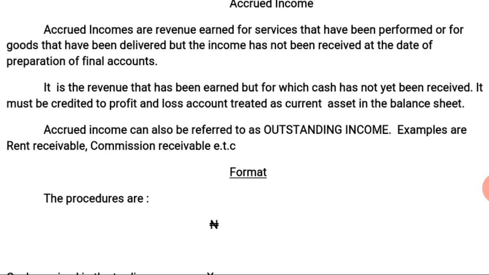Accrued income can also be referred to as outstanding income. Examples of accrued income are rent receivable, commission receivable, etc.